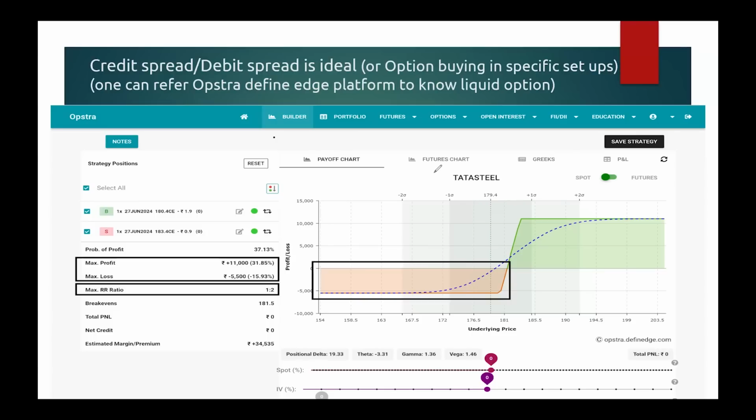Once you see the payoff diagram, always ensure that your losing side is protected. That means you have a fixed loss. Your loss is not unlimited. That is what is important. Even if it goes another 100, 200 points, wherever, your maximum loss is fixed. Right here it mentions that maximum loss is this much. So that is what is important. Ensure that your maximum loss is fixed when you are trading based on time cycle.